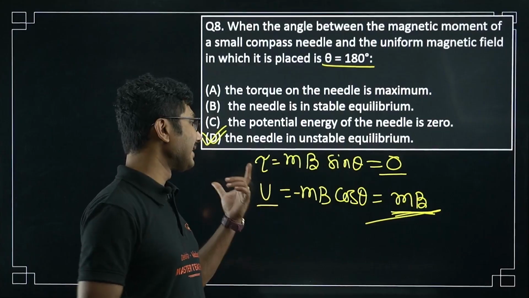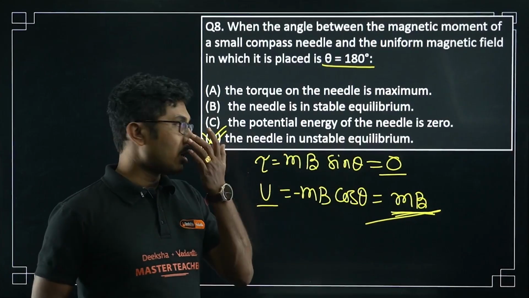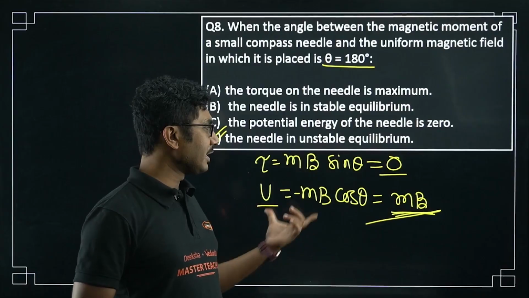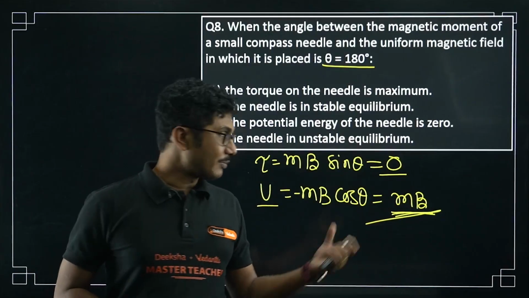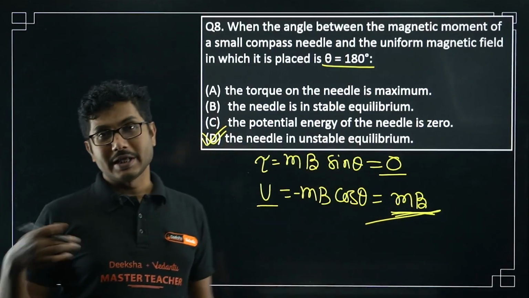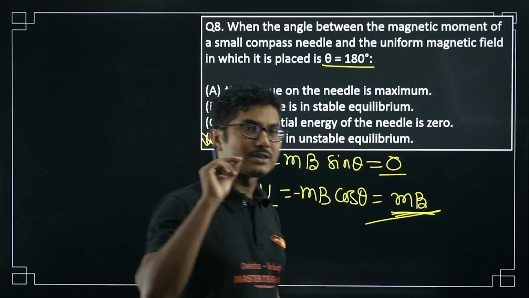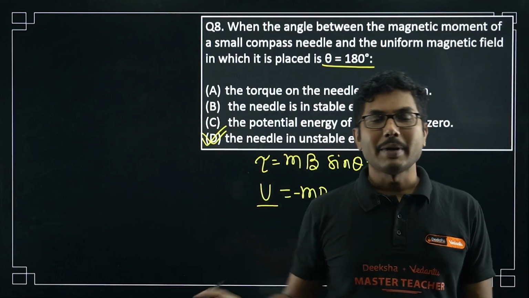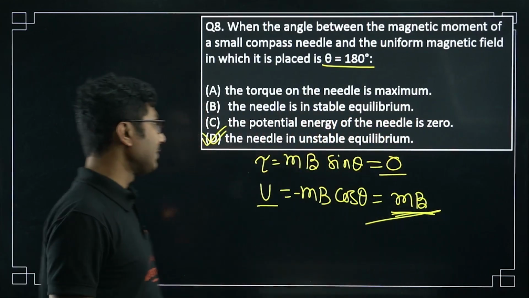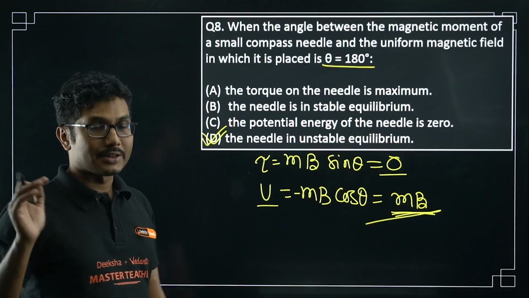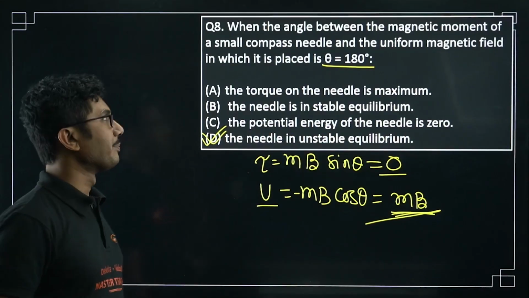If potential energy is negative, the smallest value, then we say this is in stable equilibrium. But here potential energy is positive, and in fact it is the highest value, so it is in unstable equilibrium. Unstable means if you displace it by a small amount, it will flip and go to the parallel condition. If theta is 0, then it is a stable condition. If it is 180 degrees, it is an unstable condition, but still it is in equilibrium.